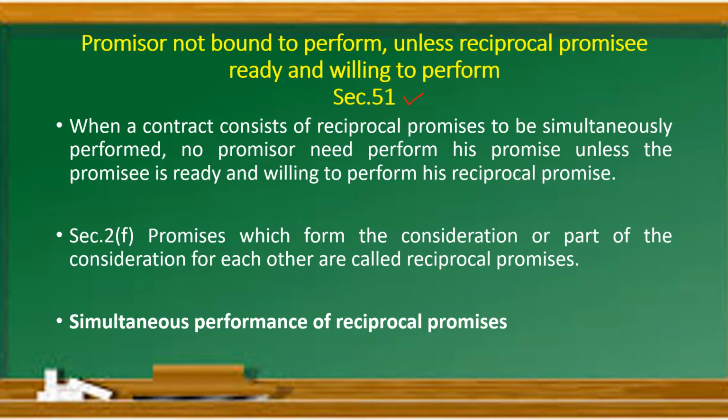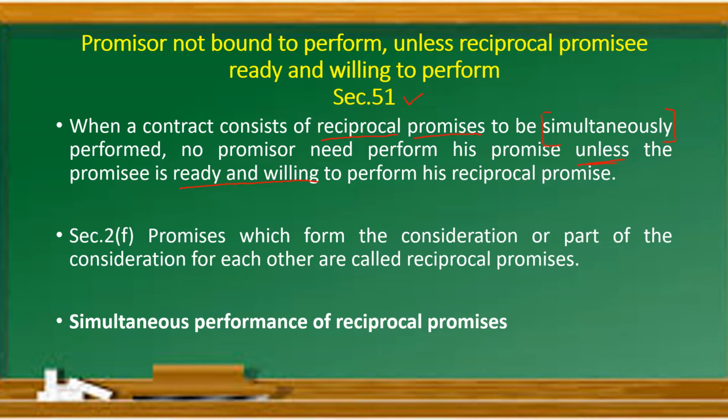When a contract consists of reciprocal promises to be simultaneously performed, no promisor need perform his promise unless the promisee is ready and willing to perform his reciprocal promise. Then only the promisor has to perform his promise.